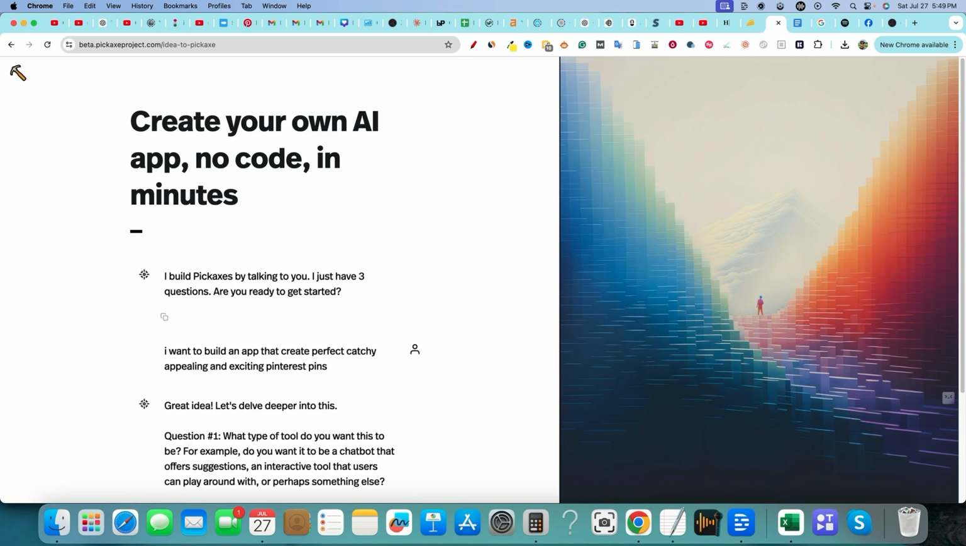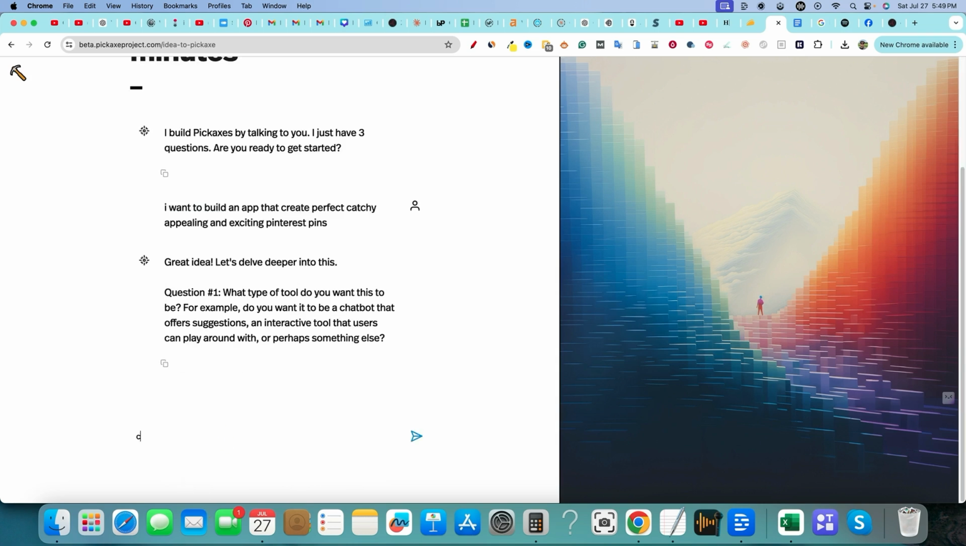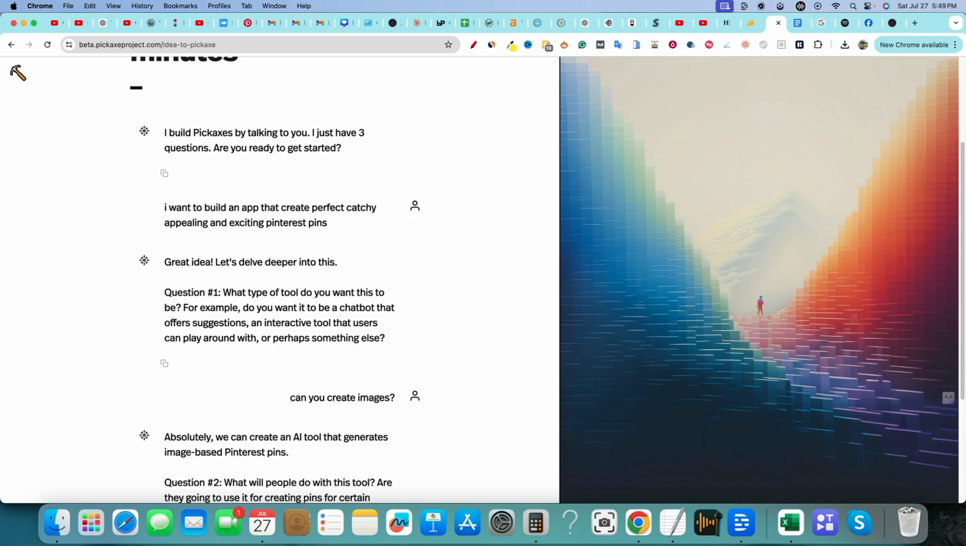Question 1, what type of tool do you want this to be? For example, do you want it to be a chatbot that offers suggestions, an interactive tool that users can play around with, or perhaps something else? So let's roll down here. Can you create images? So I need to know that, just straight up. Absolutely. We can create an AI tool that generates image-based Pinterest pins.